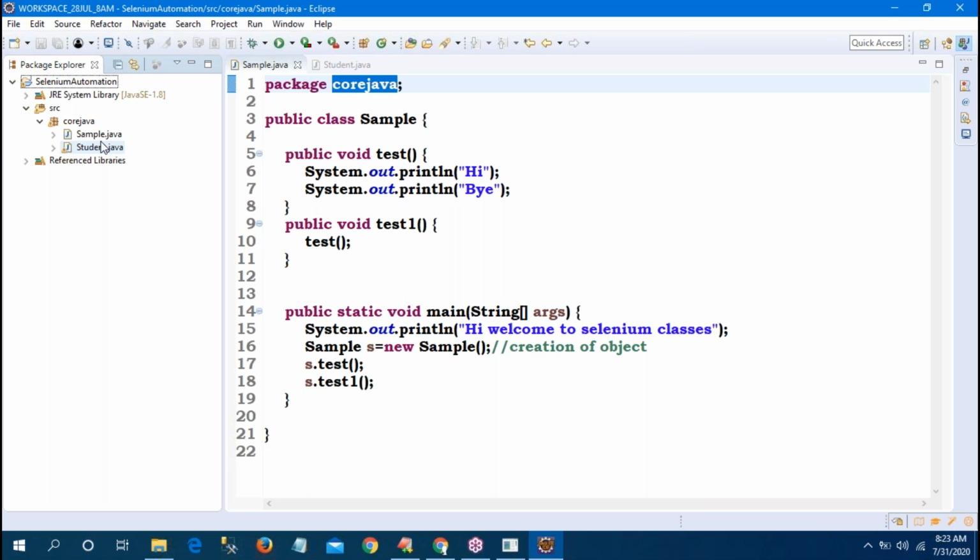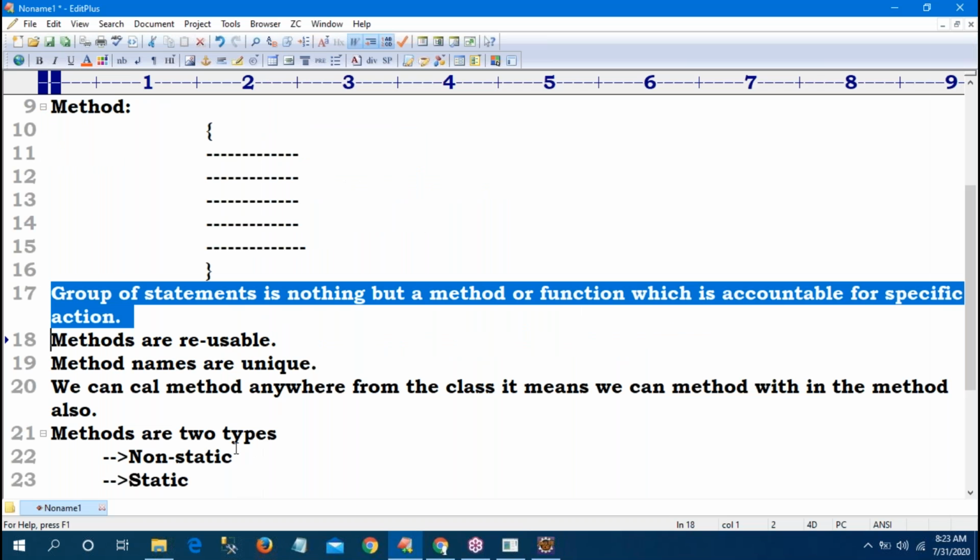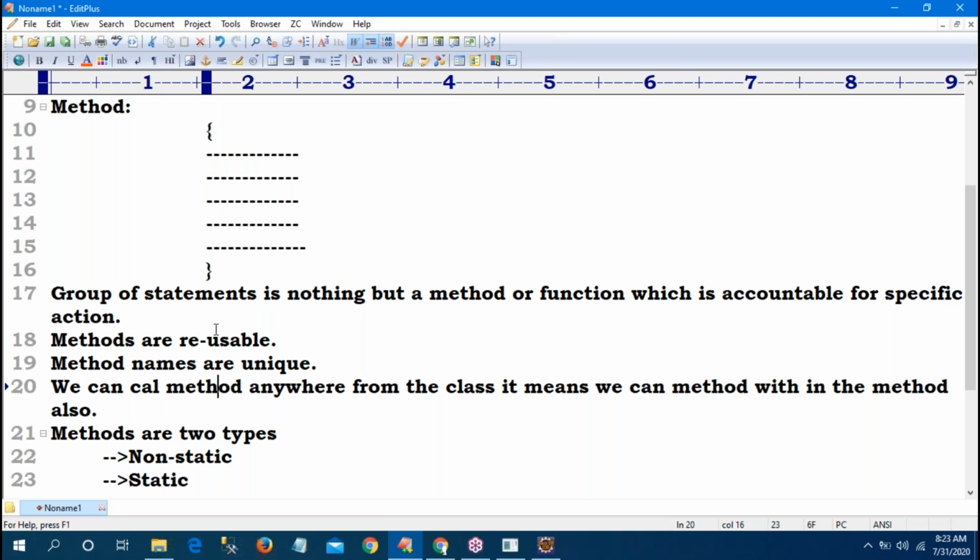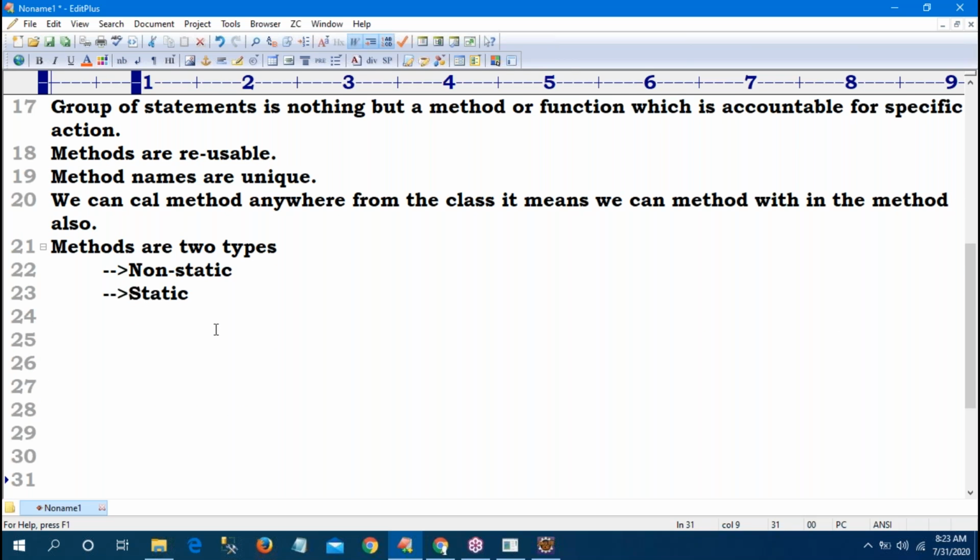Sir, what we discussed was methods. See, whatever I'm telling here, the theoretical part and the practical, everything is explained. A method is a group of statements. Methods are reusable, and names are unique. Anywhere you can call the method. How many types? Two types: non-static and static.